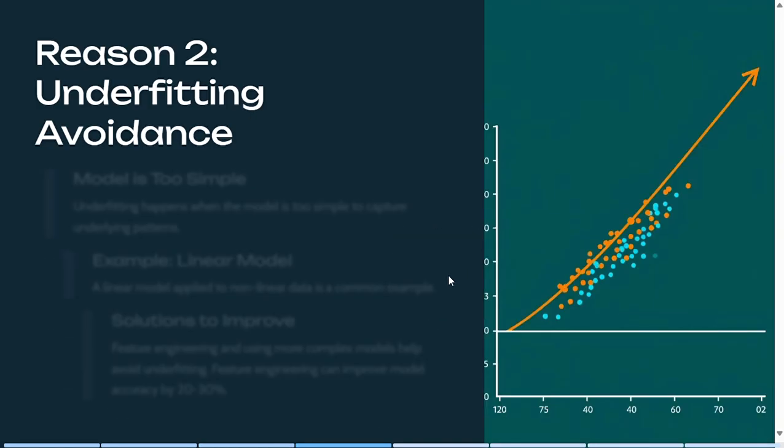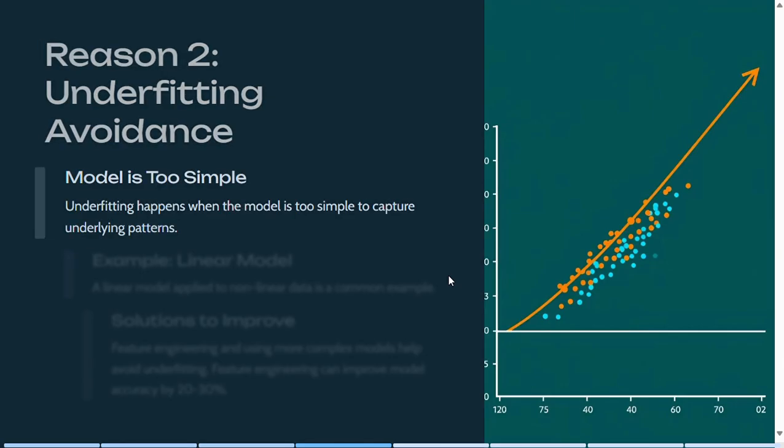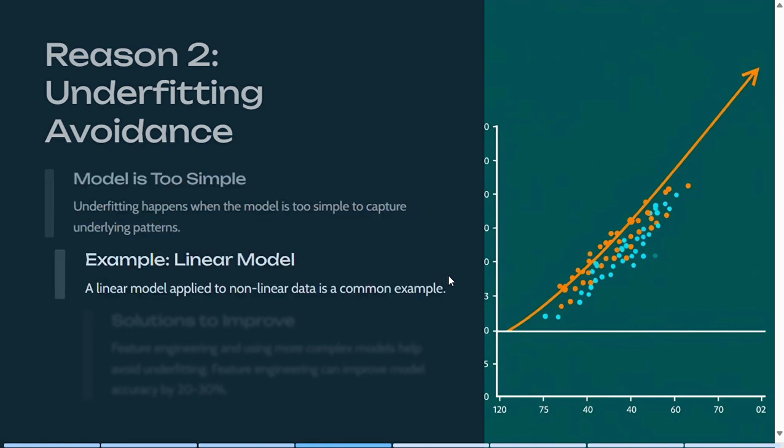Second reason, underfitting avoidance. Underfitting happens when a model is too simple to capture the patterns in the data, meaning it cannot perform well even on the training set. Example of underfitting: using a linear model for non-linear data, predicting outcomes that follow a curved pattern.